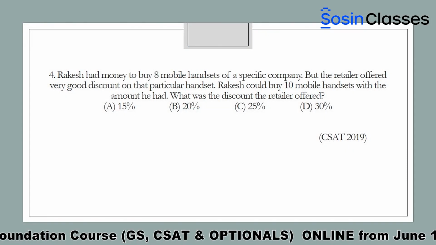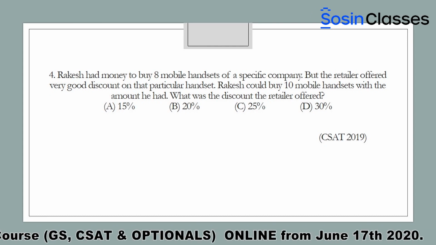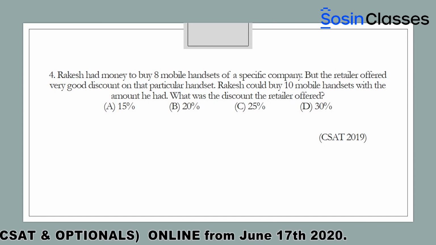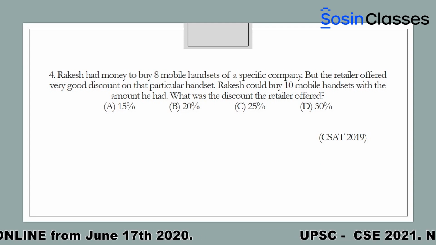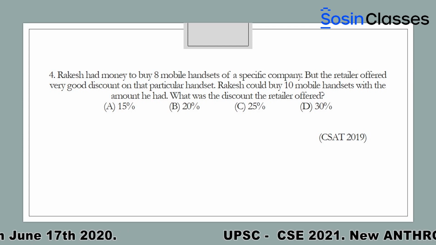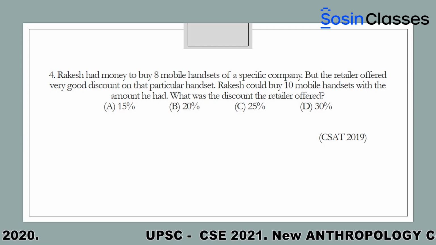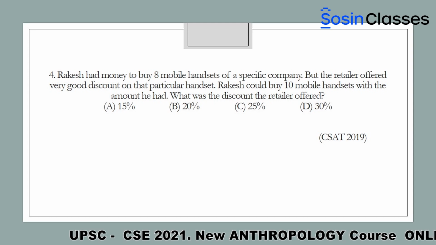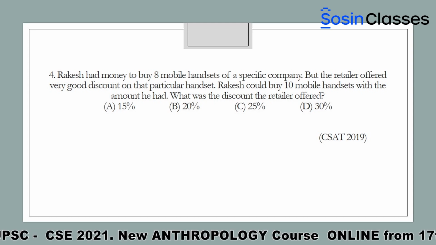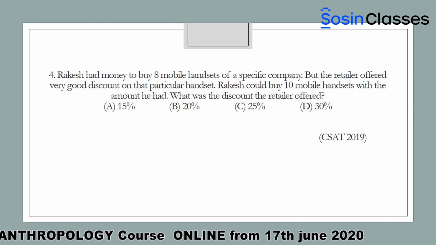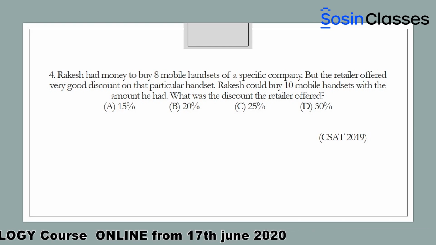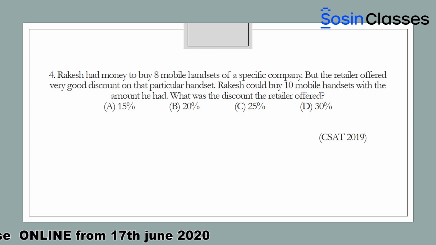Read the question carefully. See, it is given that Rakesh had money to buy 8 mobile handsets of a specific company. But the retailer offered very good discount on that particular handset. Rakesh could buy 10 mobile handsets with the amount he had. What was the discount the retailer offered? So please note, initially he has got the money to buy 8 mobile handsets. But when he has gone there, he has come to know that the retailer is offering 2 mobile sets as discount. So what is the percentage of discount offered?